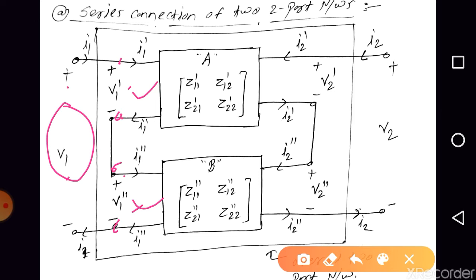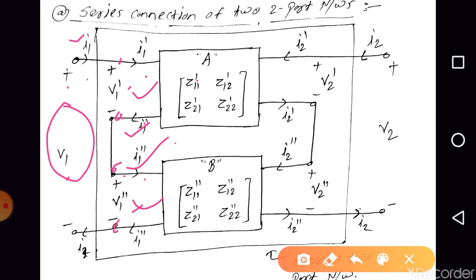Whatever the current here, this current is I1. I1 and I1 dash are both the same. This I1 dash, after circulating through the two-port network A, will come back as I1 dash only. The same I1 dash flows as the I1 double dash. So can we say that I1 dash is equal to I1 double dash?